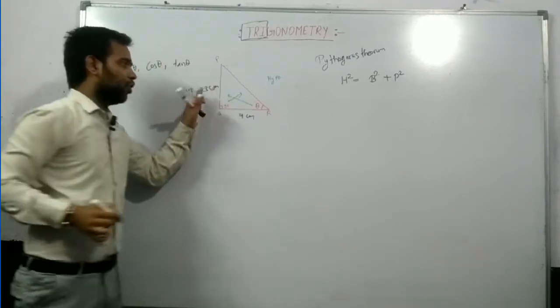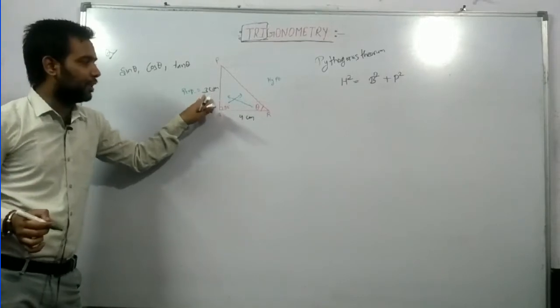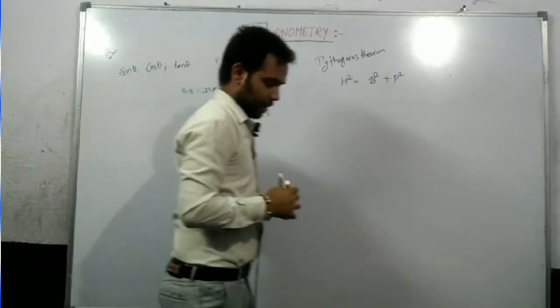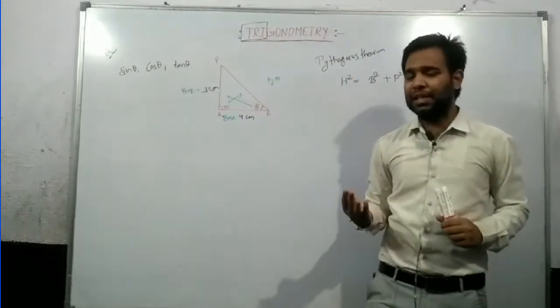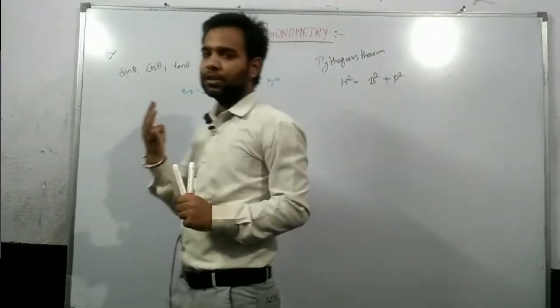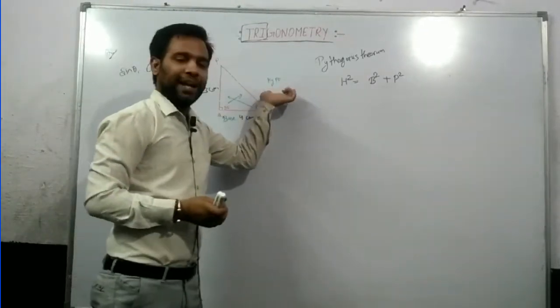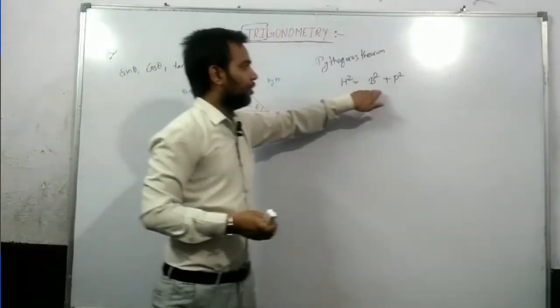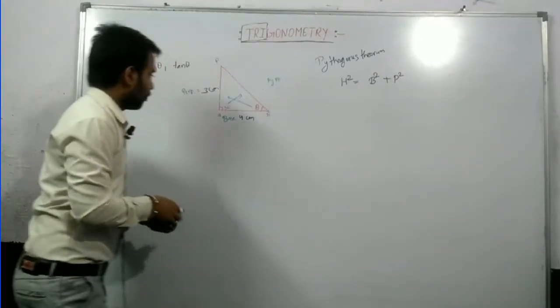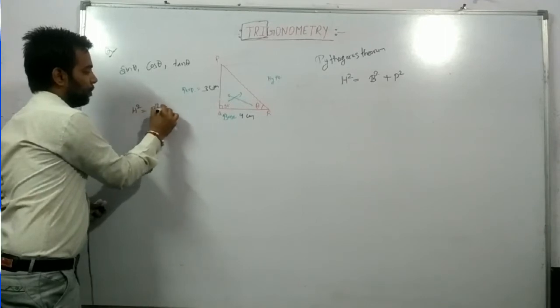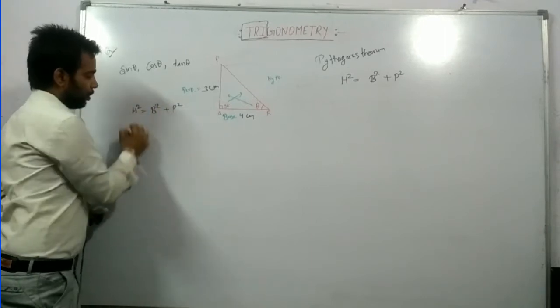That means we got the value of perpendicular. The perpendicular is 3 centimeter. And the remaining is base. That means the value of base is 4 centimeter. The value of perpendicular is 3 centimeter. And we have to find the value of hypotenuse. So to find the value of hypotenuse, we will use the Pythagoras theorem. So h square is equal to b square plus p square.